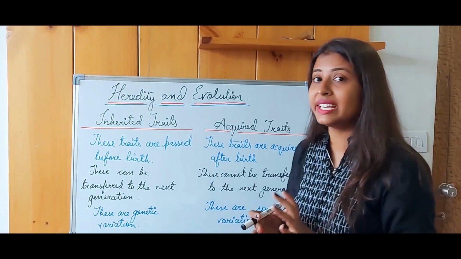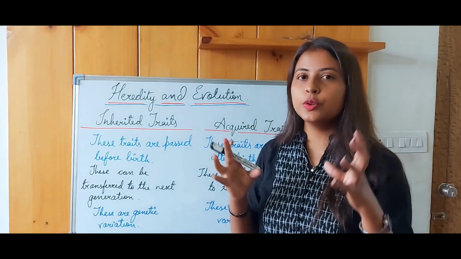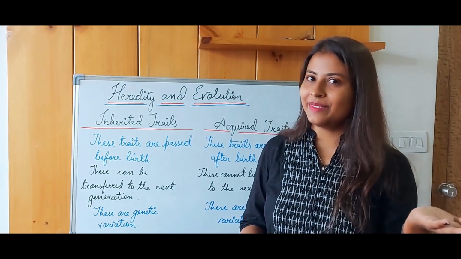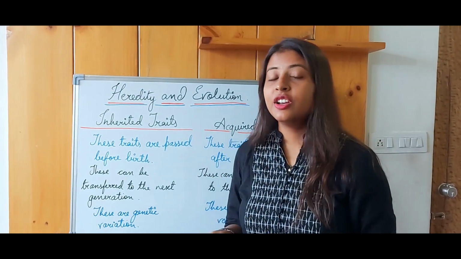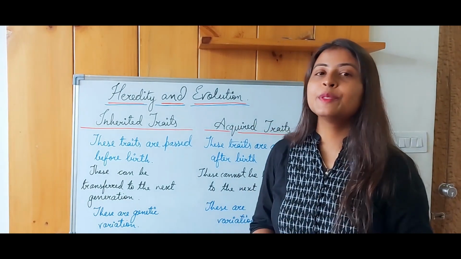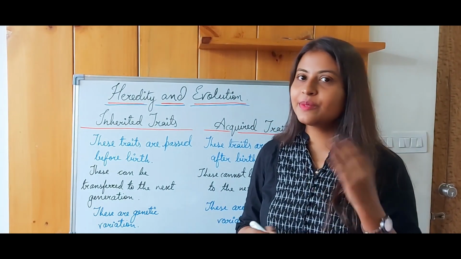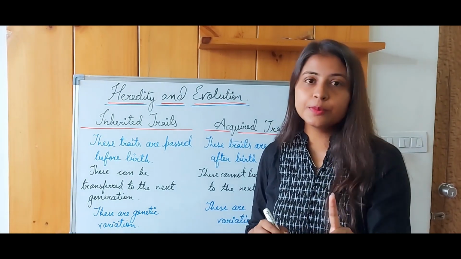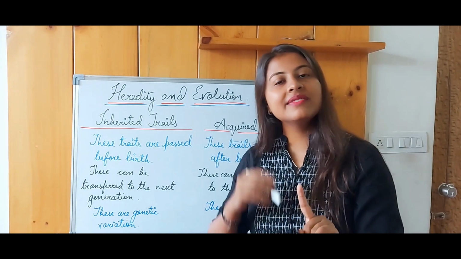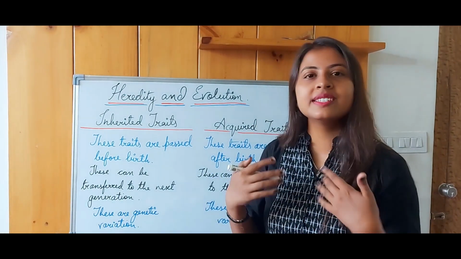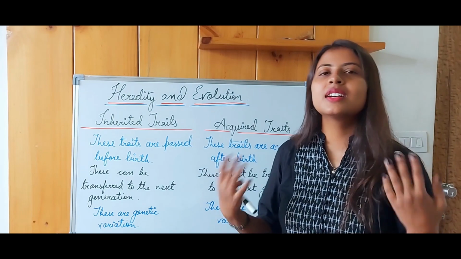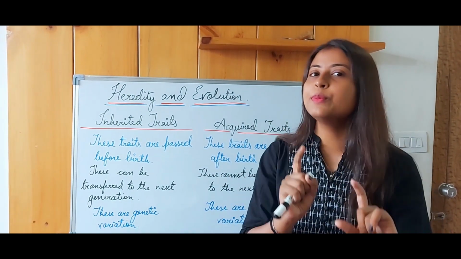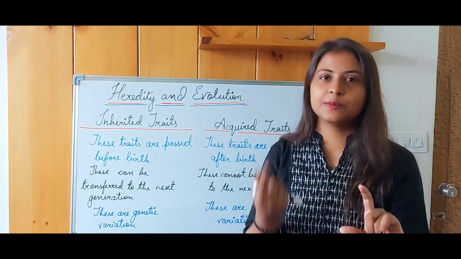For example, the nucleus contains DNA, right guys? So whenever the process of reproduction occurs, the egg cell of the female and the sperm of the male fuse together in order to form the first cell of a particular organism, which we call the zygote. If the characters are passed on in that particular cell, then only will they be expressed in the next generation. For example, we discussed tallness and the color of the skin, right? Those changes were present in that particular cell, and that is the reason they expressed themselves.